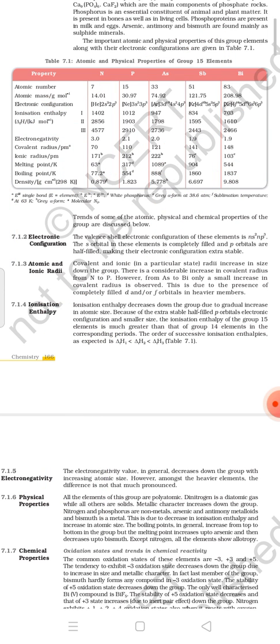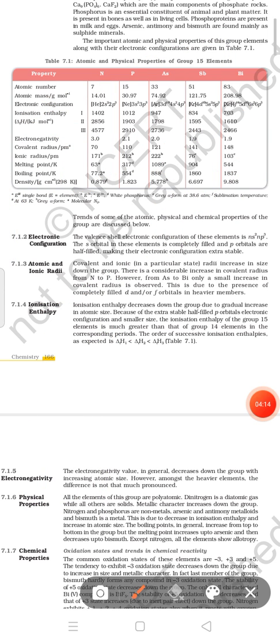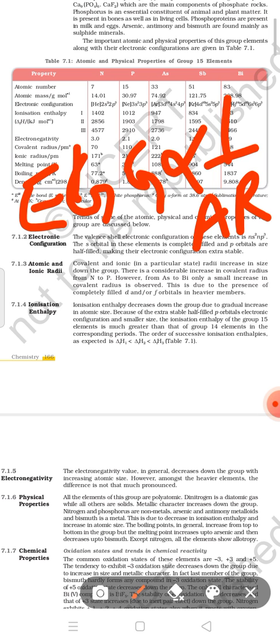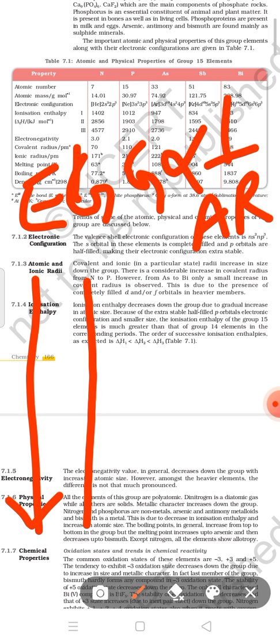Clear? Now the next topic is electron gain enthalpy. Electron gain enthalpy is also inversely proportional to atomic radii. When we move downward in a group, atomic radii increase, and with the increase of atomic radii, electron gain enthalpy decreases.